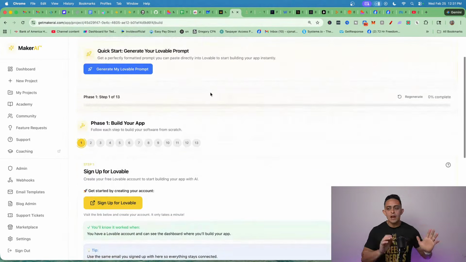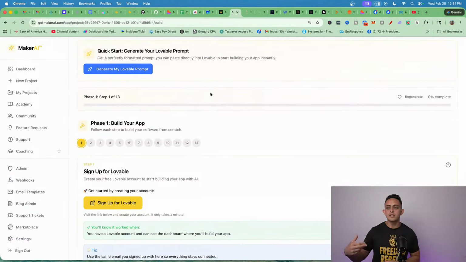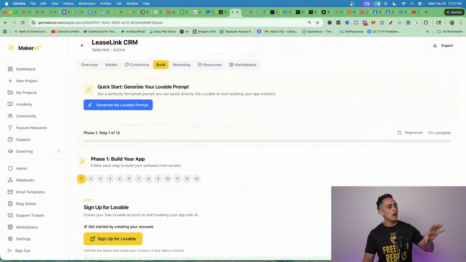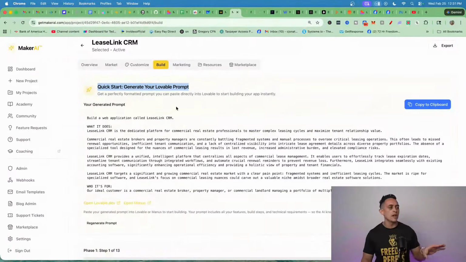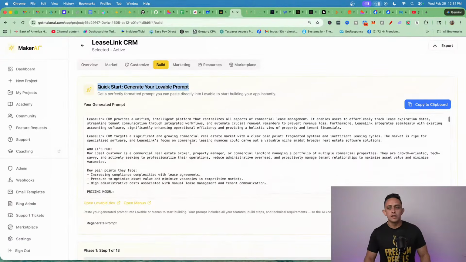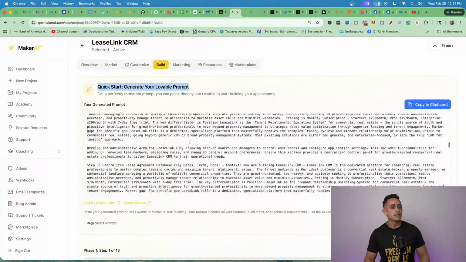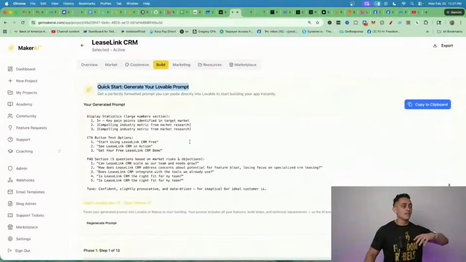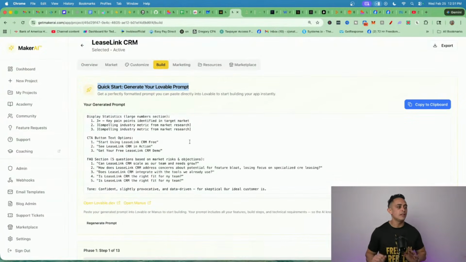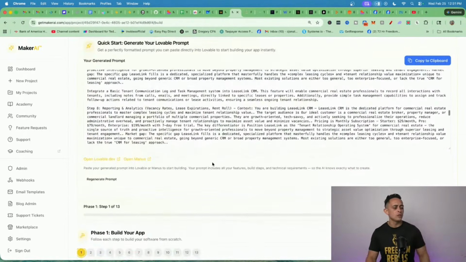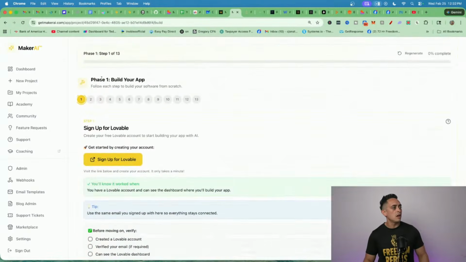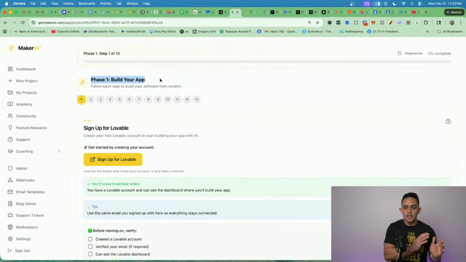Now I want to show you how this all works, because there's a few different things that you can do here. At the top, there's a quick start, generate your Lovable prompt. So I'm going to just click on this for now. What this does is it gives you the entire prompt to build the entire thing. Now, if you don't want to keep copy and pasting, you can use this. But if you want to build this out a step at a time without making any mistakes, we do recommend, if you go past this, that you use this right here, which gives you the step-by-step prompts.